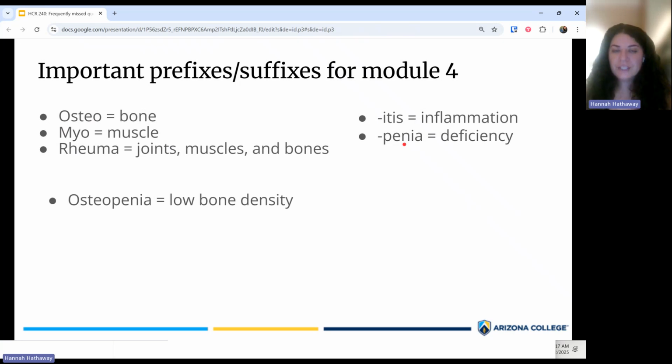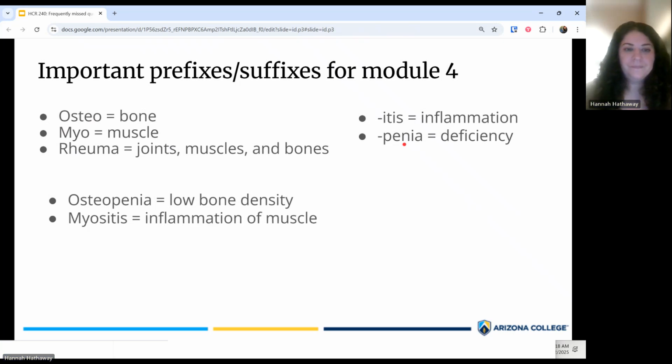So, for example, osteopenia. Osteo is bone, and penia is deficiency. So it'd be like a bone deficiency. In other words, you can't lose the total number of bones you have, right? So when we say a bone deficiency, that's a deficiency in the cells that are producing those bones and actually making bones. In other words, that's low bone density. So osteopenia is essentially a precursor to osteoporosis.